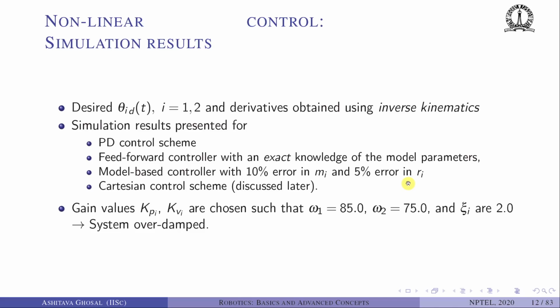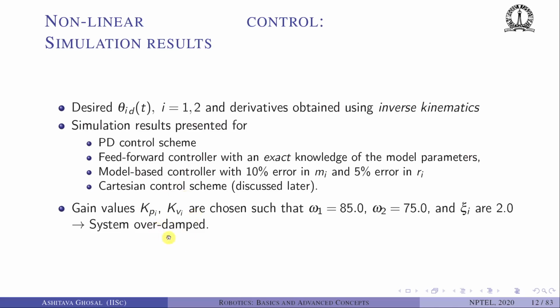Notice that we are not assuming any error in the link lengths. If there is error in the link lengths, then we can never trace the desired trajectory. And last we will look at the Cartesian control scheme, which is discussed later. We will see what the equation of motion is when we derive the equations of motion using the Cartesian or the end effector coordinates, position and orientation.